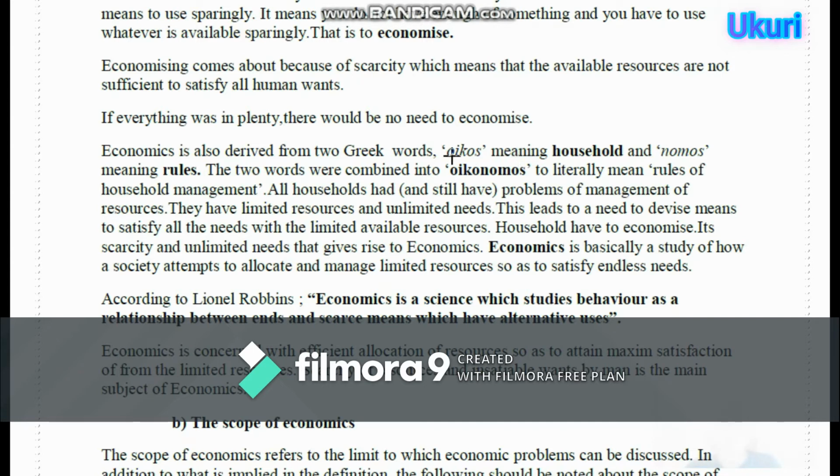The Greek words, oikos, that is the first one, means household. Nomos means rules. The two words were combined into oikonomos to literally mean rules of households.